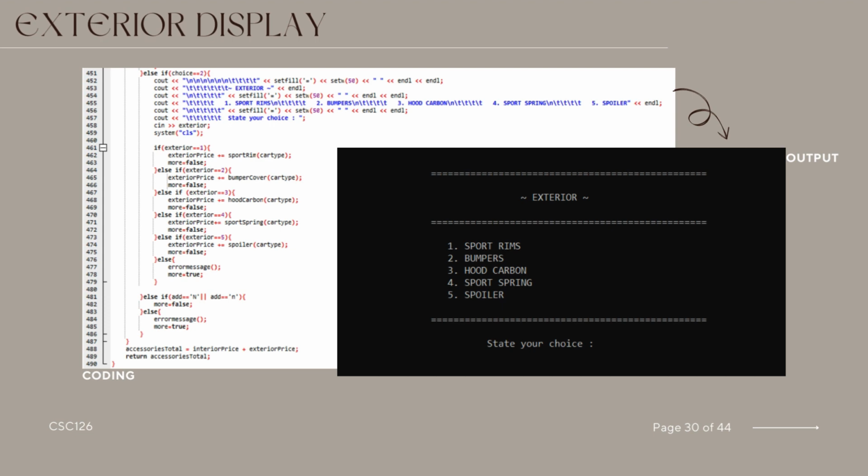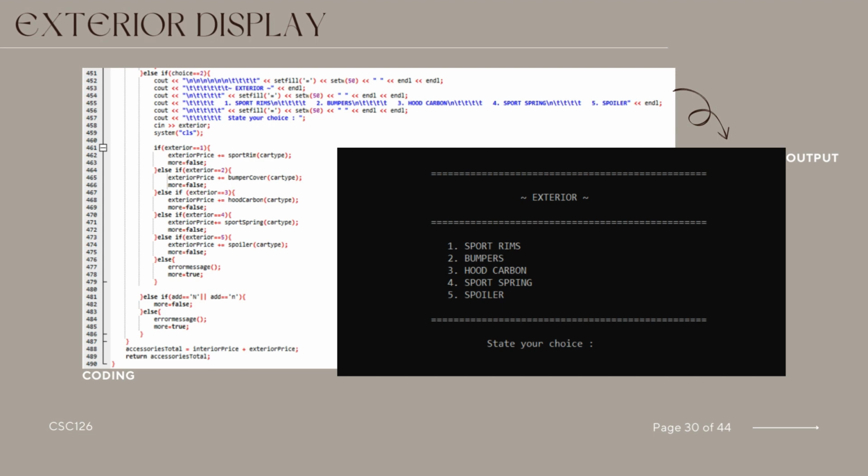After displaying the menu, it waits for the user to input their choice using cin and then clears the screen using system CLS. Depending on the user's choice, it calls specific functions, for example sport rim, bumper car, and others, to calculate the price of the selected exterior accessory and update the exterior price accordingly. If the user inputs an invalid choice, it calls the error message function to notify the user and sets more to true, allowing the loop to continue and prompt the user again for a valid choice.